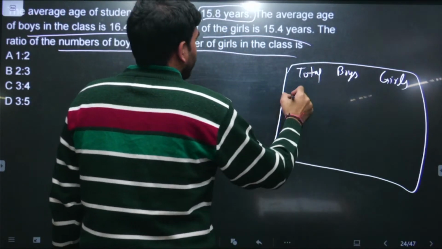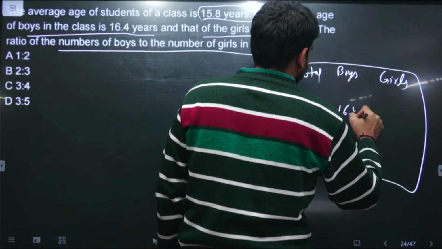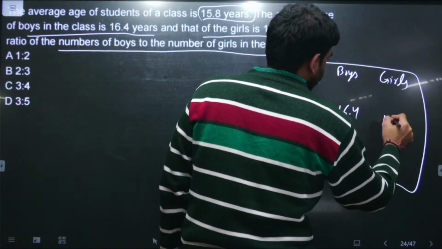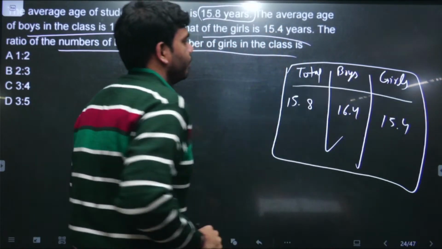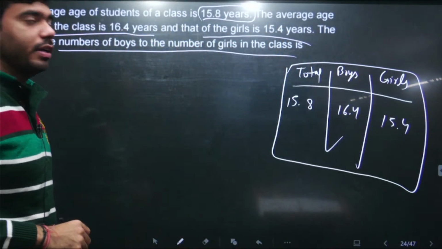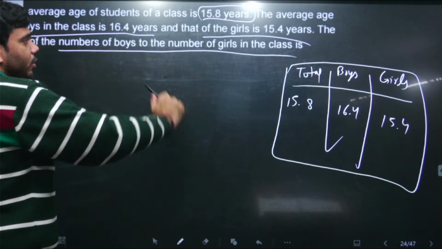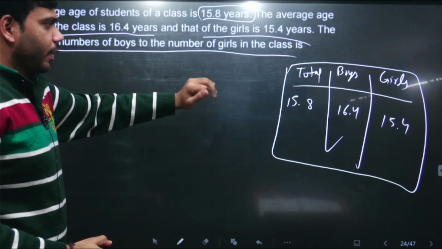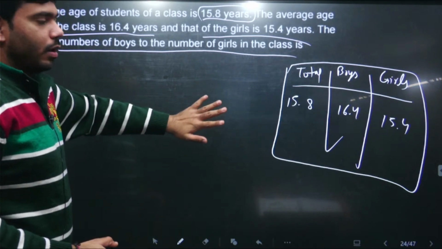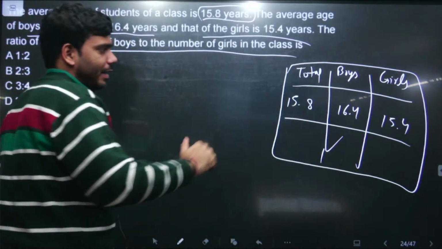So total जो average age है, that is provided to us 15.8, average age of boys is 16.4, and average age of girls is 15.4. This is what is provided to us. This is the fact that has been provided in the question. Then we need to find what is the ratio of number of boys to the number of girls in the class. So this is a direct question of weighted mean. This is a very direct question of weighted mean.